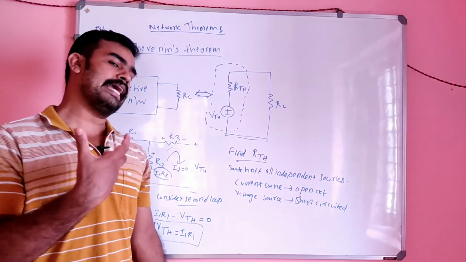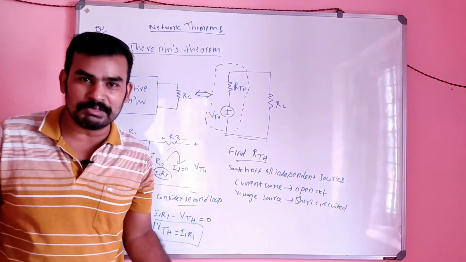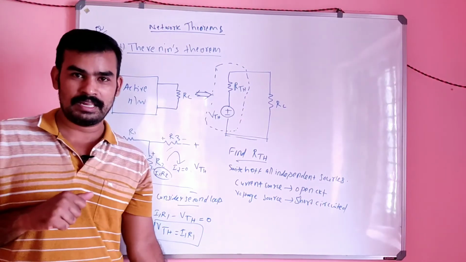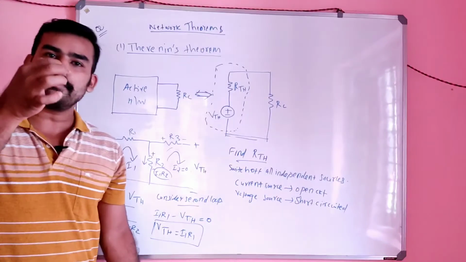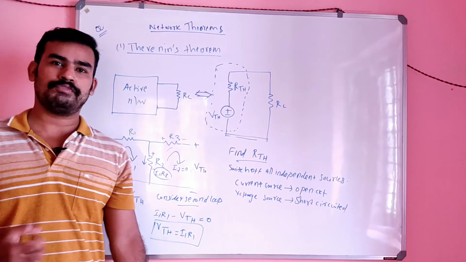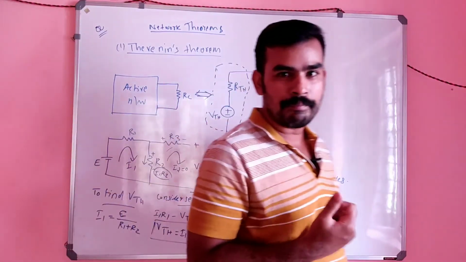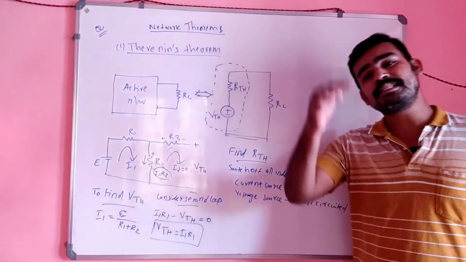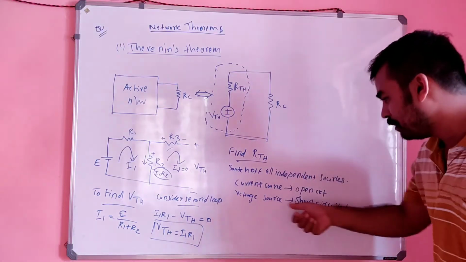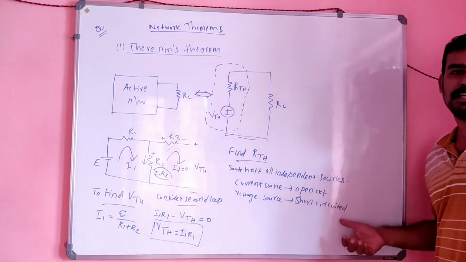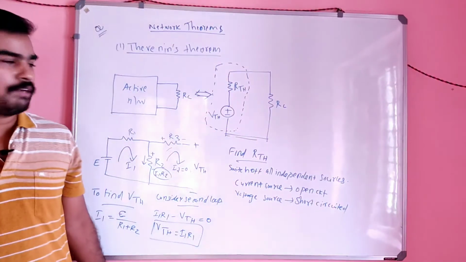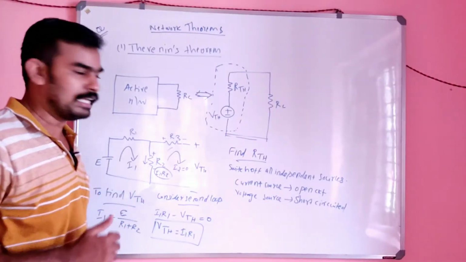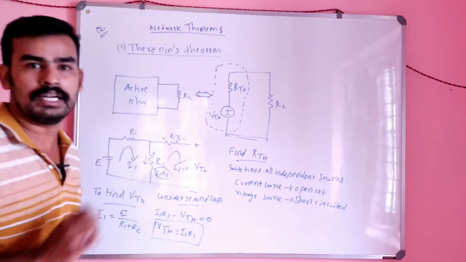Switch off a current source means you have to make I equal to 0. For making I equal to 0, you have to open circuit it. Switch off the voltage source means you have to make voltage equal to 0. For making voltage equal to 0, you simply short circuit the terminal. That's why I wrote voltage source should be short circuited. Is it clear? So the current source should be open circuited and the voltage source should be short circuited. That is the meaning of switching off the independent sources.